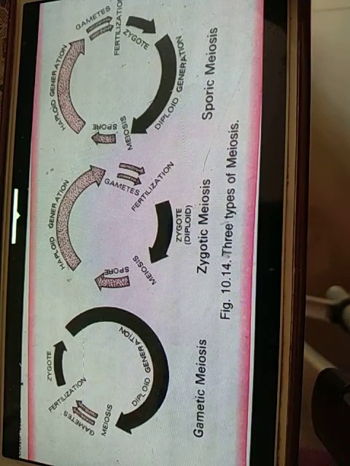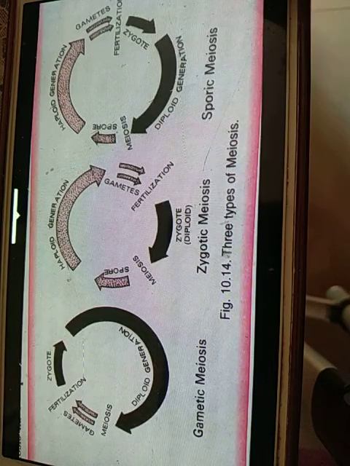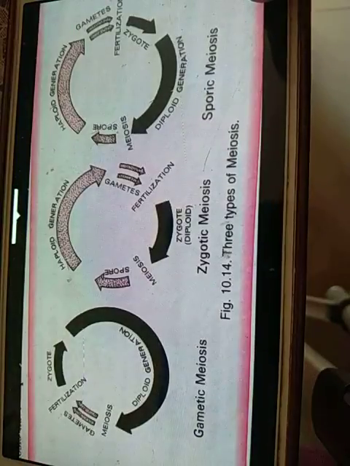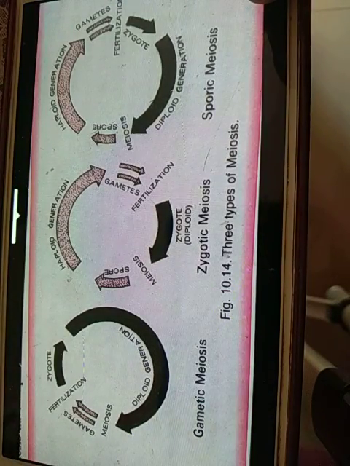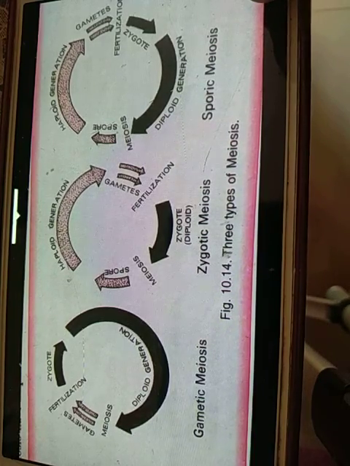Now next we have zygotic meiosis. In some lower plants, meiosis takes place in the zygote and the resulting organisms are haploid. It is called zygotic meiosis. Organisms having zygotic meiosis have a haplontic life cycle.